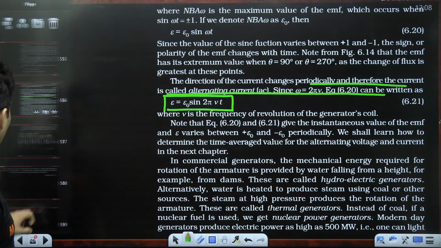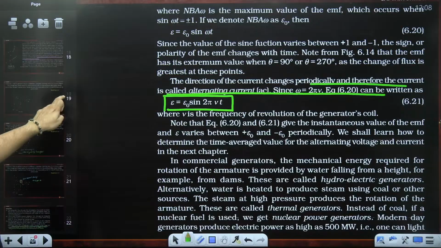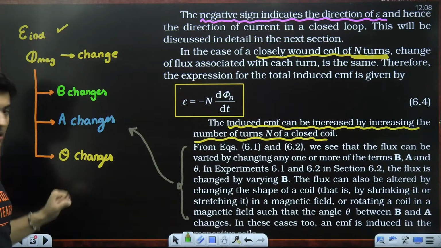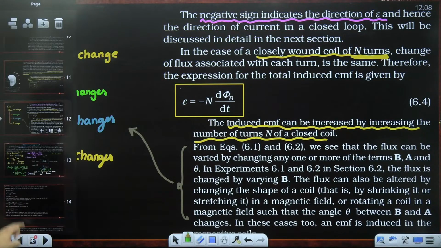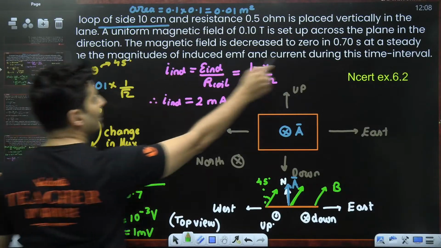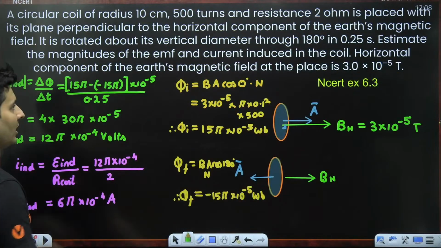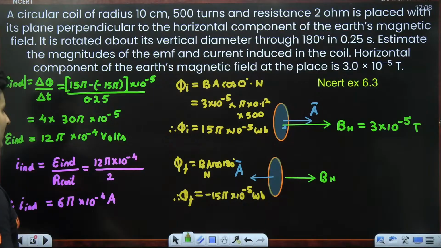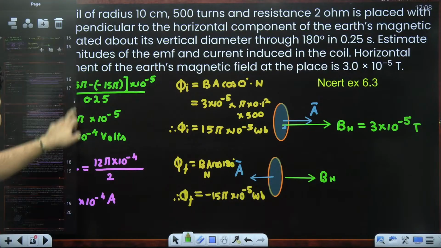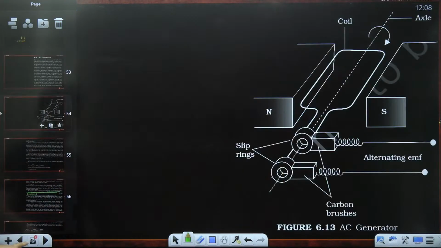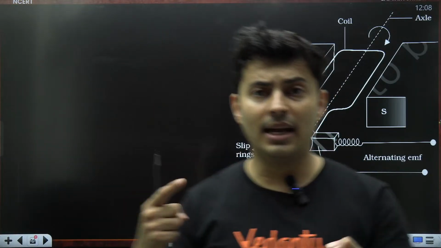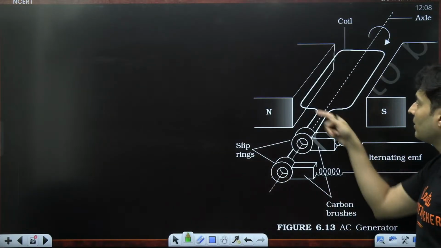Now if you remember, just some time back when we started the discussions, I told you electricity is generated either by magnetic field changing, area changing or theta changing. Magnetic field changing, we did this problem where the magnetic field changed to 0 in this much time. Here angle changed or even the area vector can change. So this AC generator is actually a problem where you will see the angle between the area vector changes with the time in that field. Notice there is a coil.